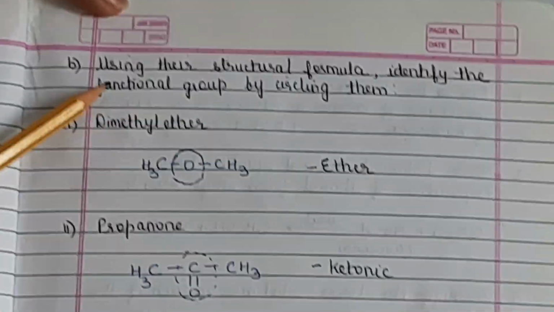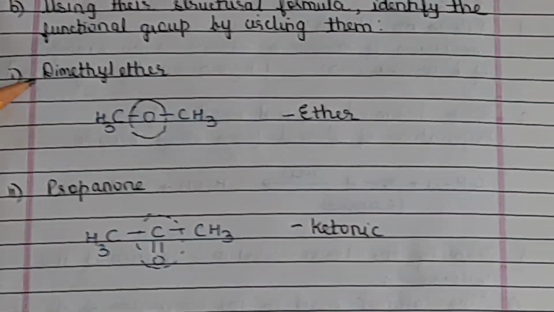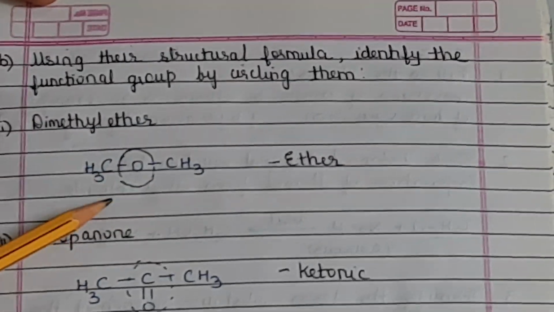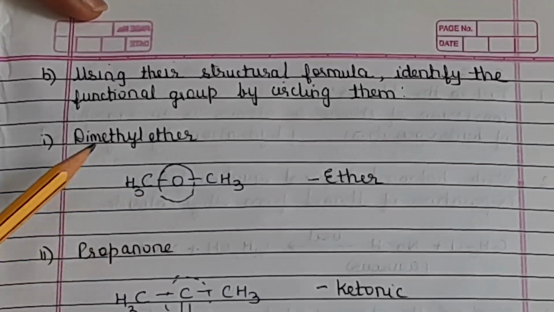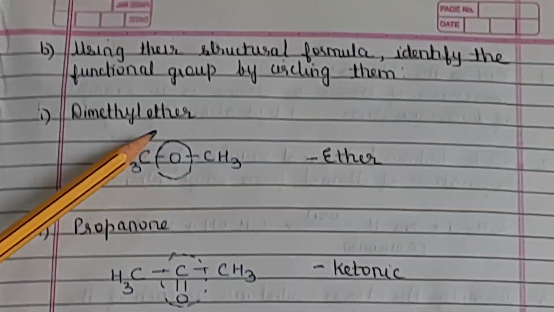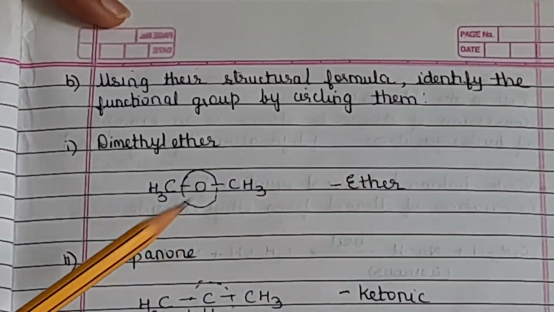Next, identify the functional group by circling them. Now first compound is given as dimethyl ether. This is the structural formula. Now ethers are not in syllabus, but this was there earlier, so we have made it. So you circle this portion. This is a functional group and it is an ether.